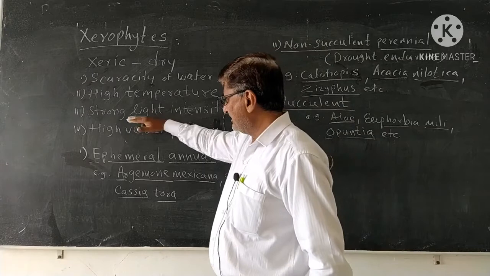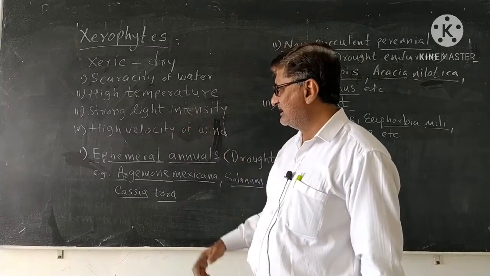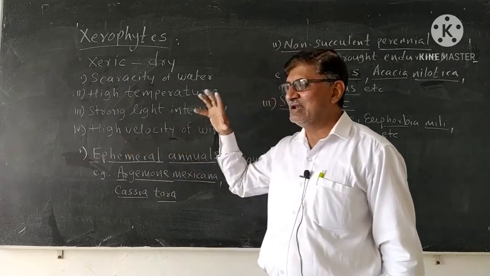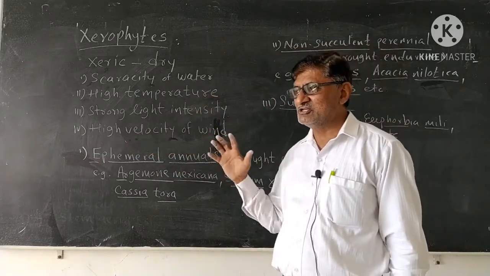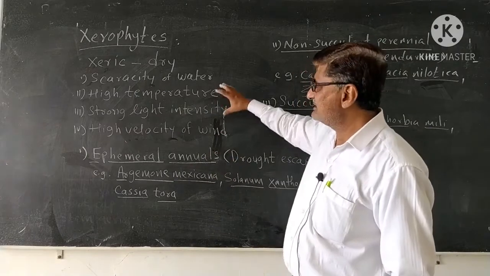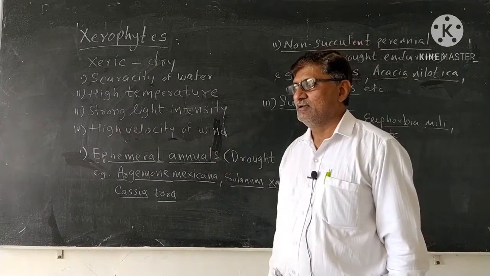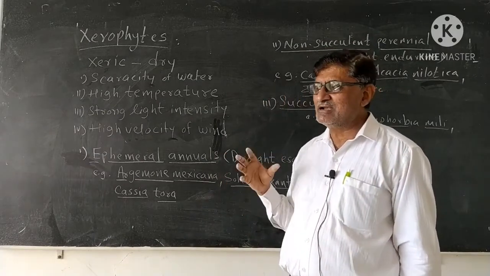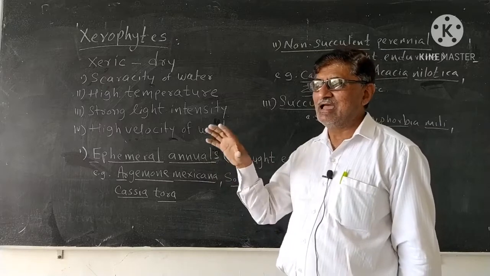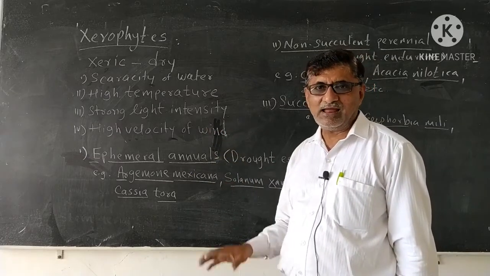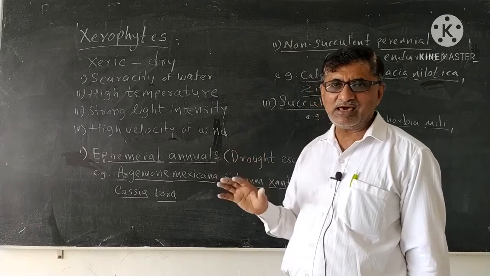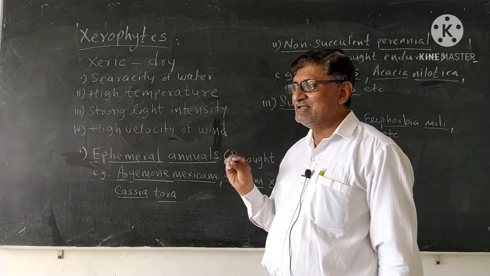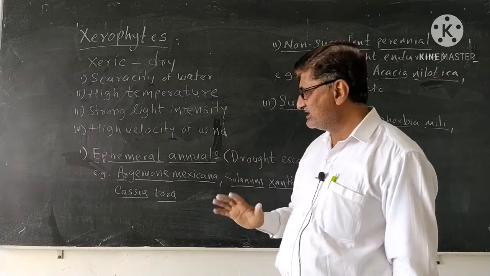The intensity of light is also very strong in such a habitat, and high velocity of wind can also be reported in such a kind of habitat, and all these characteristic features make it very difficult for plants to survive, and such plants which still survive in that adverse condition of environment are identified and named xerophytes. So, xerophytes are plants growing in a little amount of water or in the xeric condition.